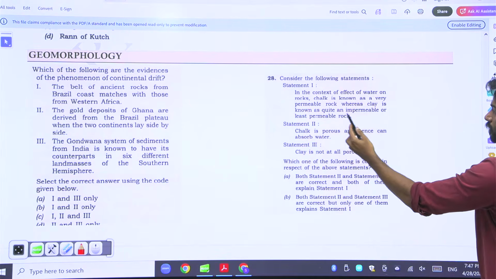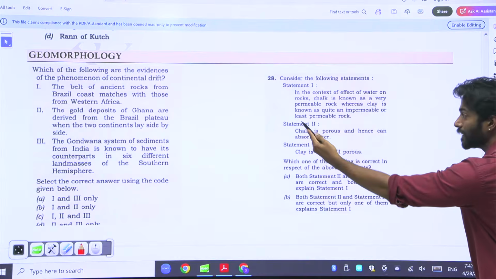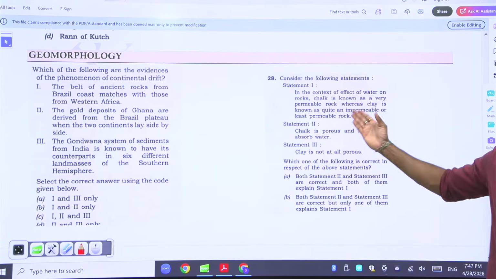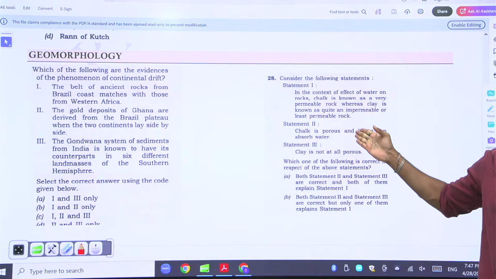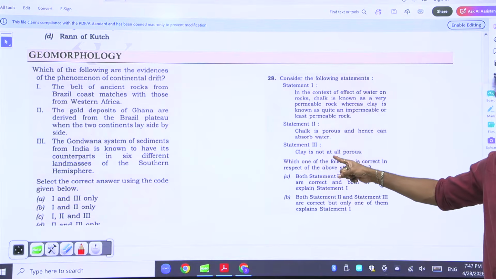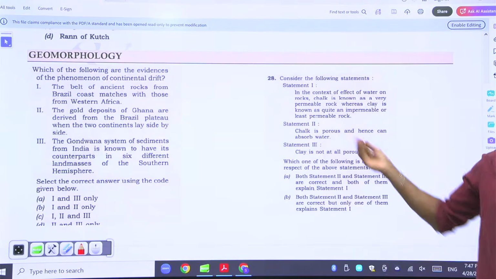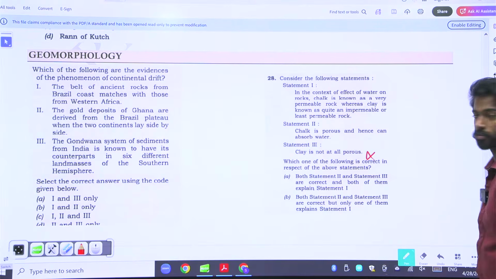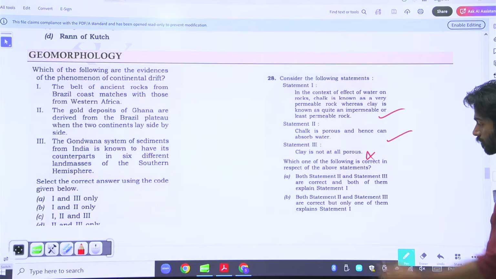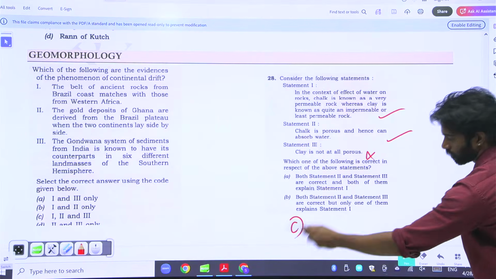Clay is known as quite impermeable or least permeable rock. He gave you the hint that clay is least permeable, meaning that this is an extreme statement. Clay is a little porous. It's not porous at all is wrong. So obviously this statement is wrong. Second statement is right. First statement is right. The answer is C only.